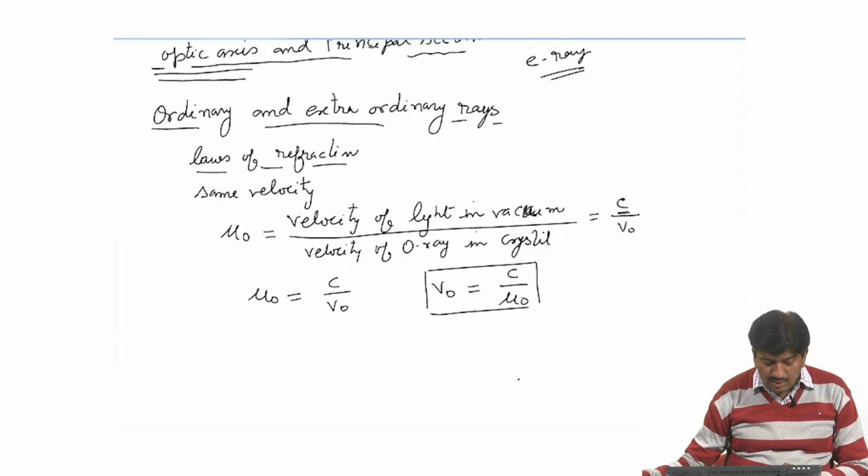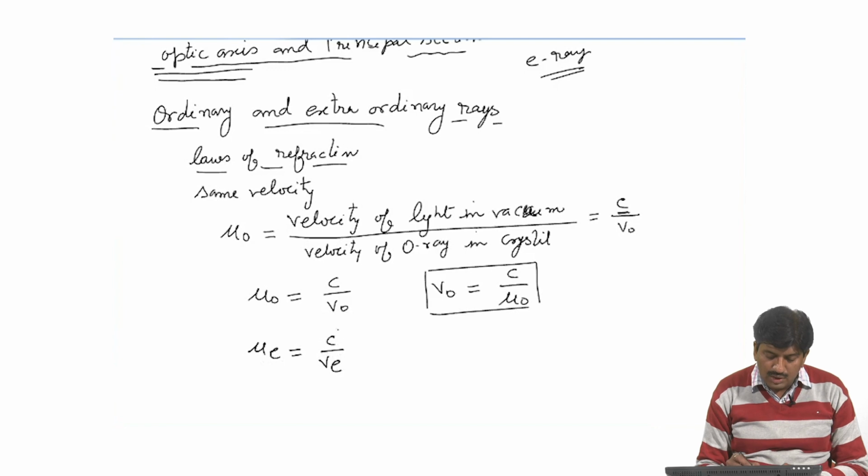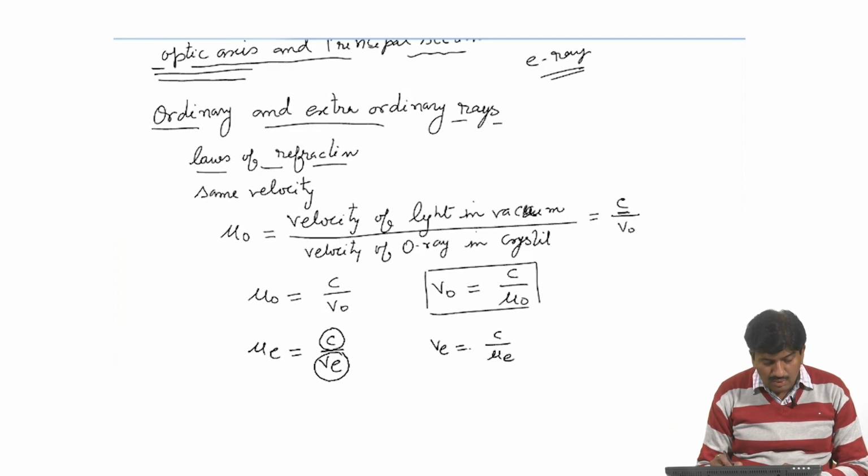And similarly, suppose refractive index of crystal for E ray is mu E. We can write it c upon VE. C again is velocity of light in vacuum, and VE is velocity of E ray in crystal, and we can say VE is equal to c upon mu E. This is velocity of E ray.